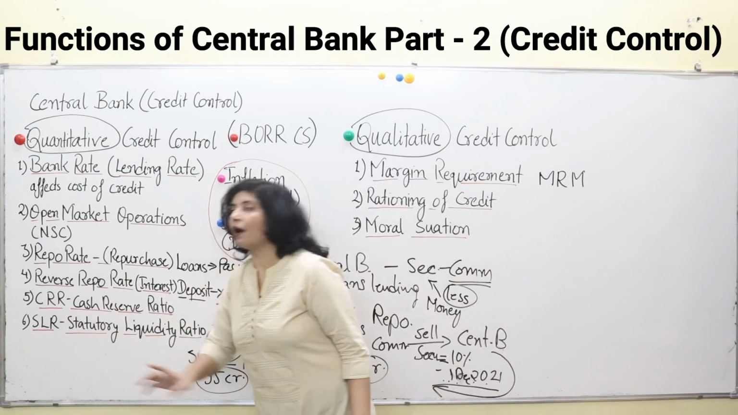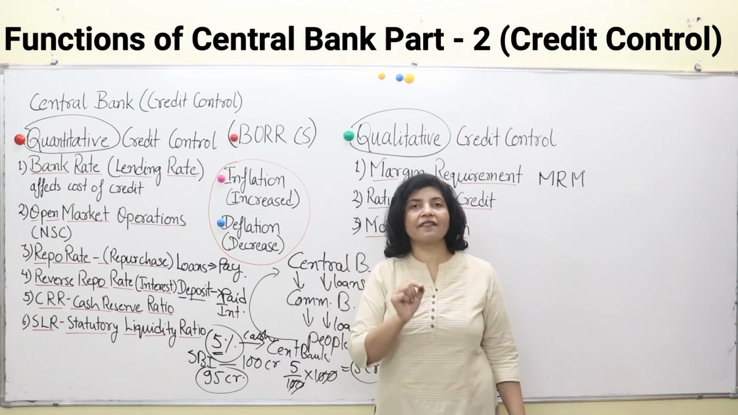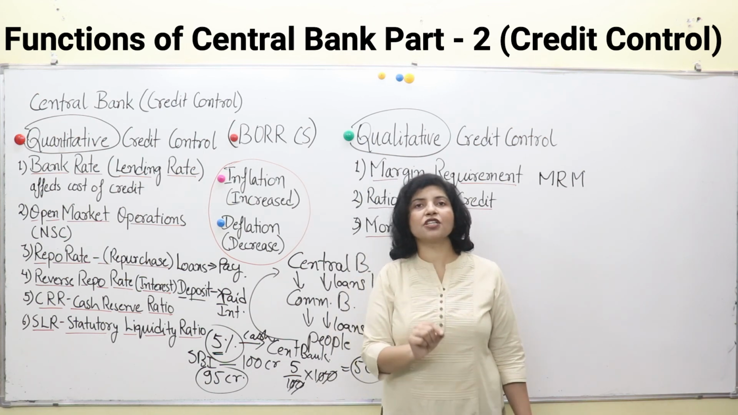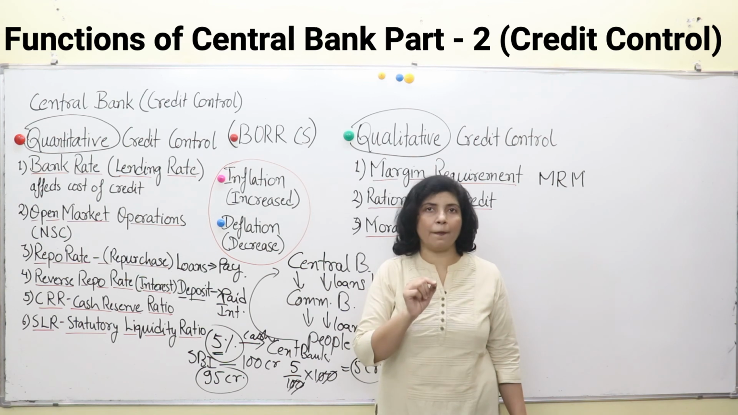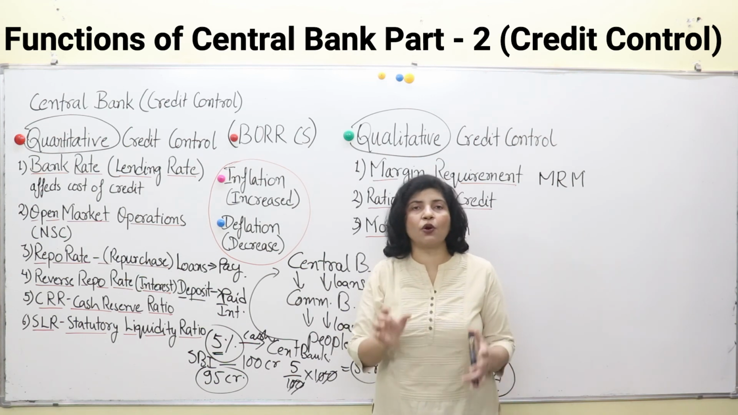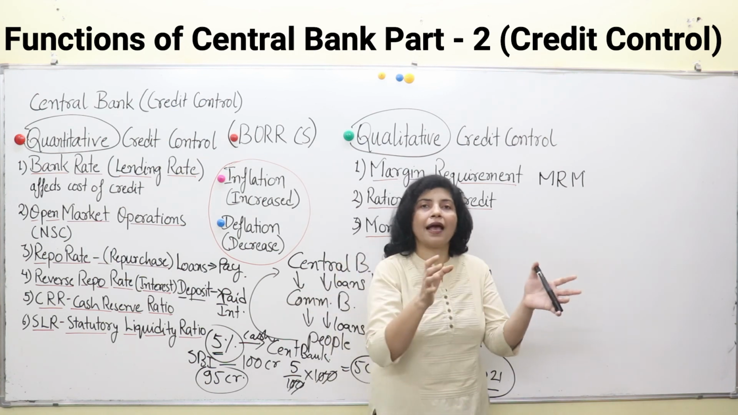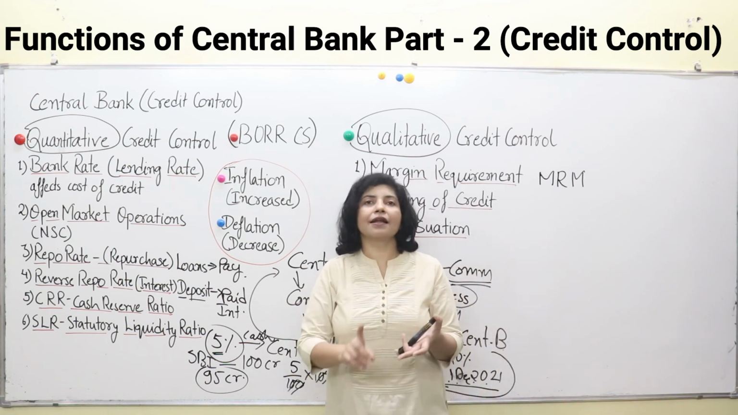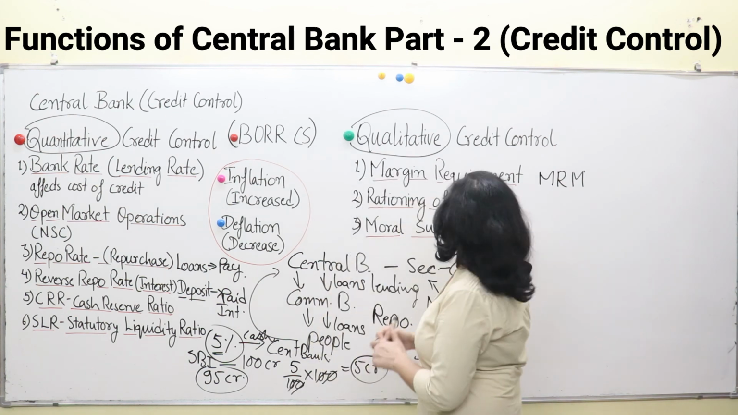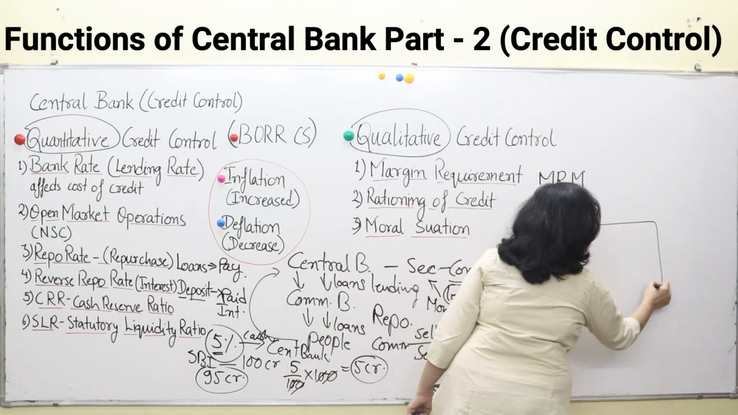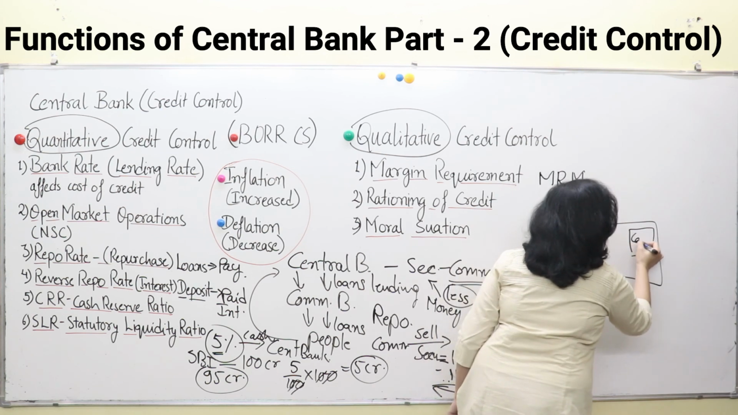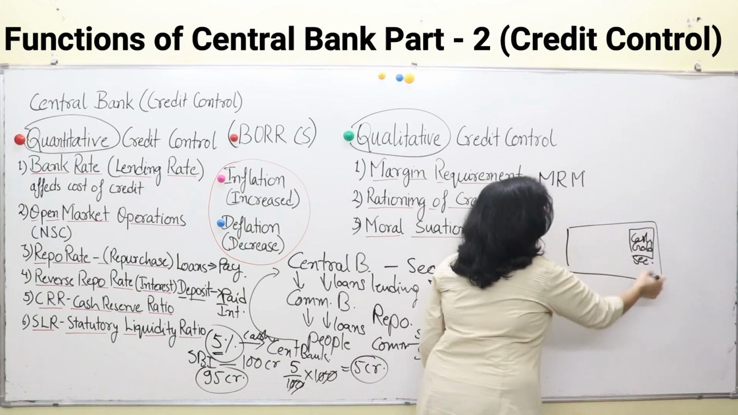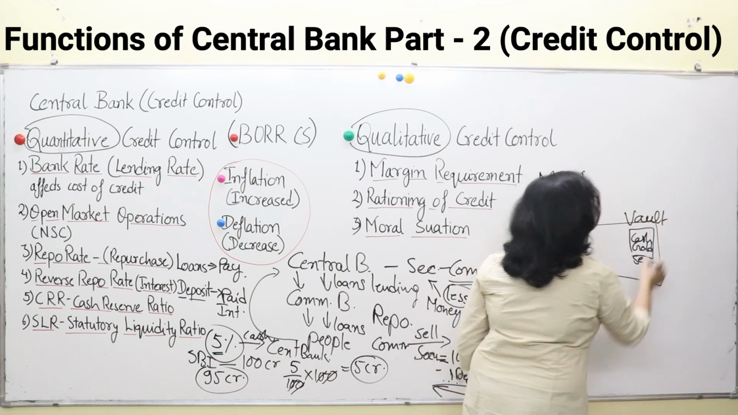Now, SLR, what is that? SLR is statutory liquidity ratio. It is the percentage of deposits, gold and securities which have to be kept by commercial banks in their personal vaults. See, there is a small room or cabinet in every bank where their cash, their gold and their securities are kept. Suppose this is any bank, and there is a small room in it. This is the vault, V-A-U-L-T.